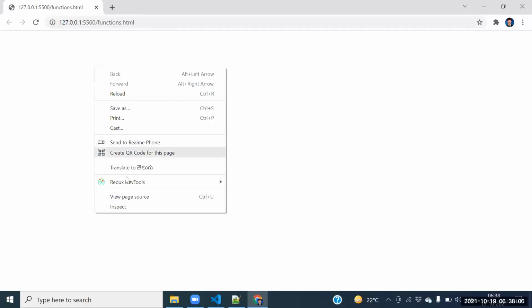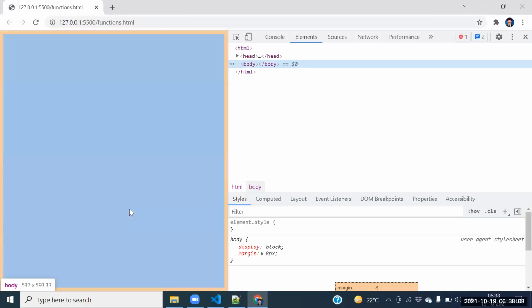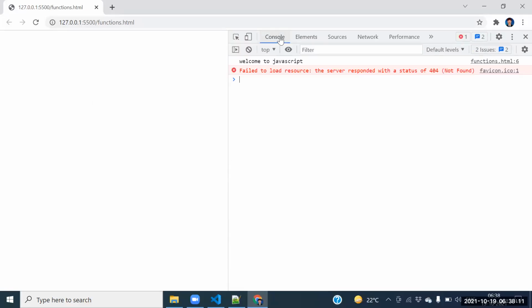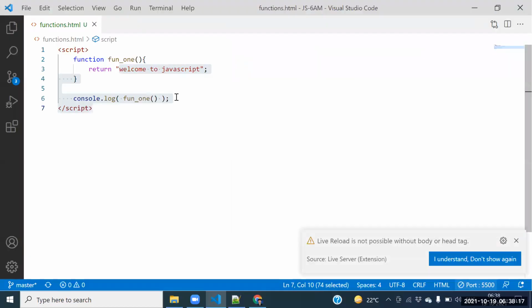Guys, just to see the output, open the console: File, inspect, console. So what is the output we are getting? Welcome to JavaScript.